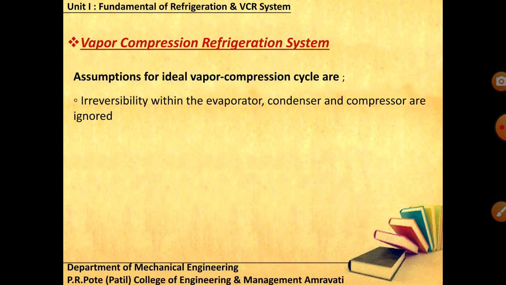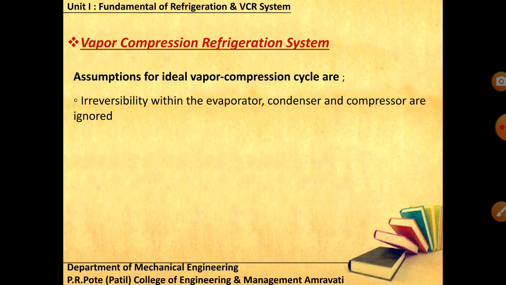Likewise, irreversibility within the evaporator, condenser, or compressor is ignored. All processes would be reversible in nature when I'm talking about the ideal cycle. Practically that would not be possible, because every process is associated with some losses.